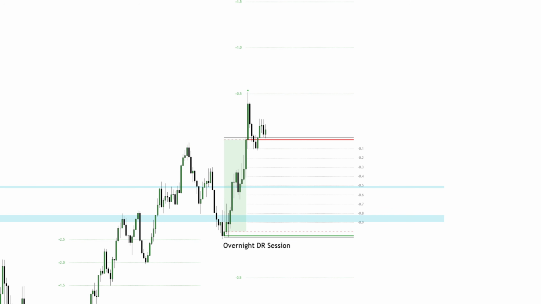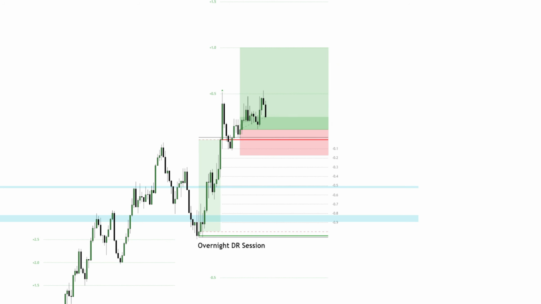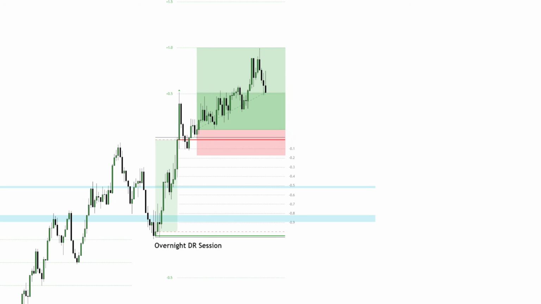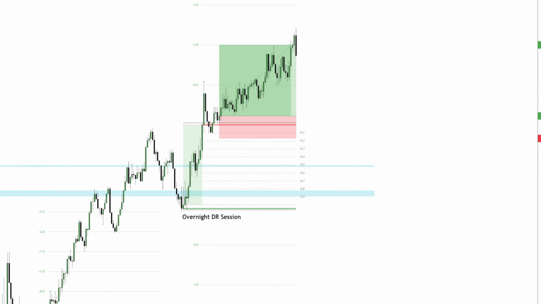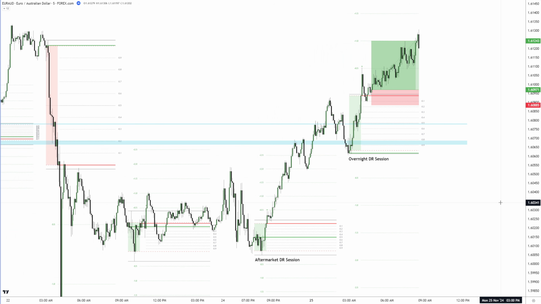If this setup didn't work out and stopped you out, waiting for clear rejections deeper within the range for a second entry would have been the next step. Price steadily moved higher, reaching the 1 standard deviation level by the session's end, hitting the target. This trade demonstrates the importance of recognizing and trusting aligned probabilities, even in aggressive setups. Remember, preparation combined with these small details is what keeps you steps ahead in the market.